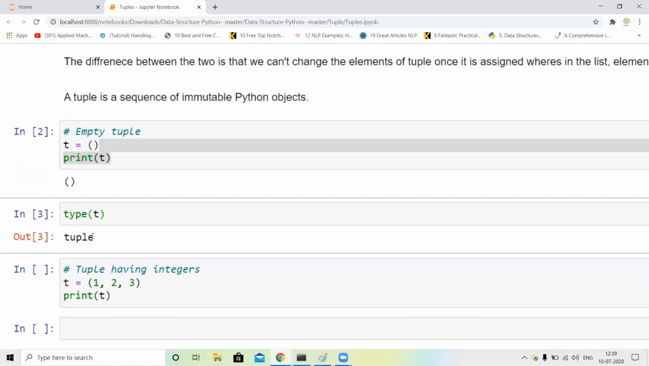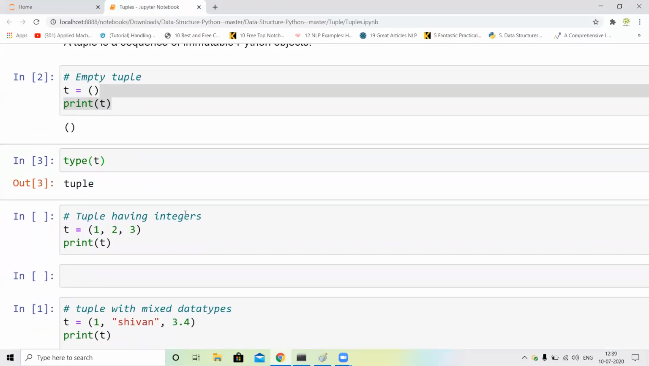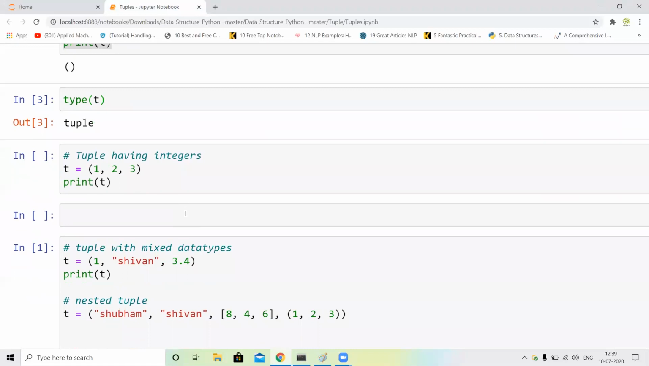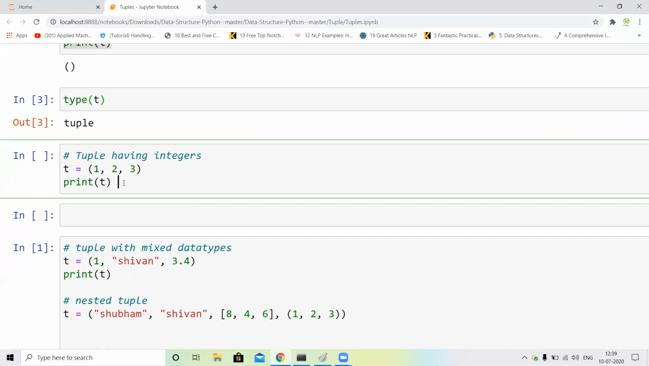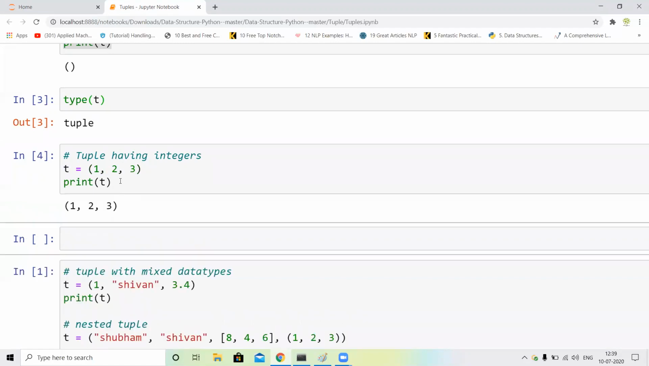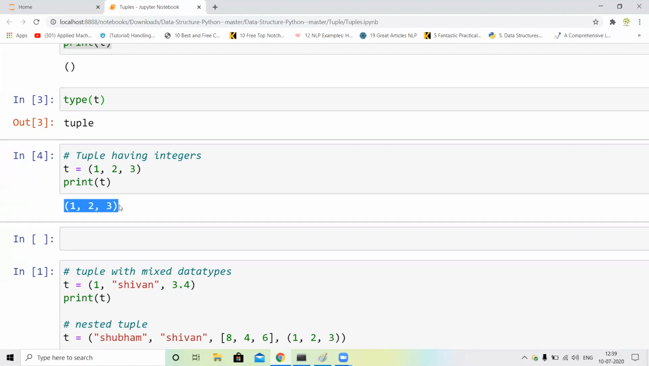Okay, next, we can assign any integer in tuples or any string. If you assign only a string or only an integer, it's totally up to you. So first of all, I just assign t equal to, in parentheses, 1 2 3. These are integers, and I just print t. So you can see our output is 1 2 and 3.